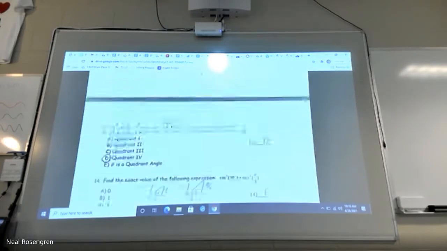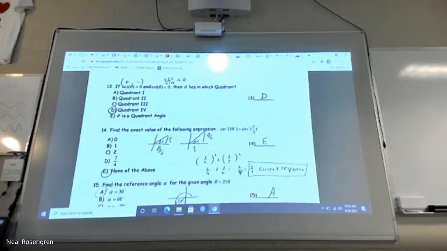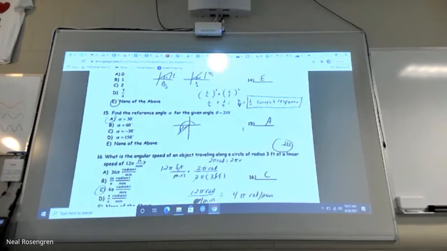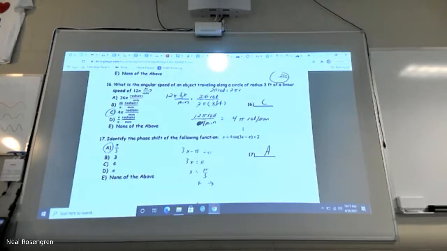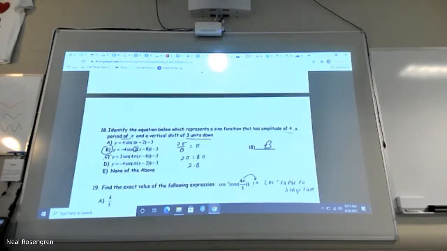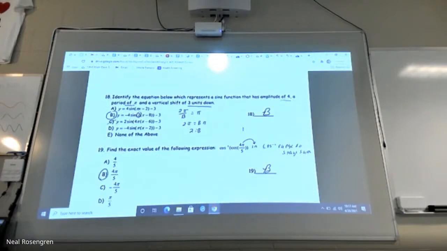Skip it. If cosine is positive and cotangent is negative, then where's theta? Well, cosine is positive, so it's first or fourth. Cotangent's negative, so the signs of x and y are different. Oh, it's in the fourth. Find the reference angle for it's really not bad. And again, we're skipping the things that we don't have to worry about. Identify the phase shift. Amplitude of 4, period of pi. It's pretty straightforward kind of stuff.